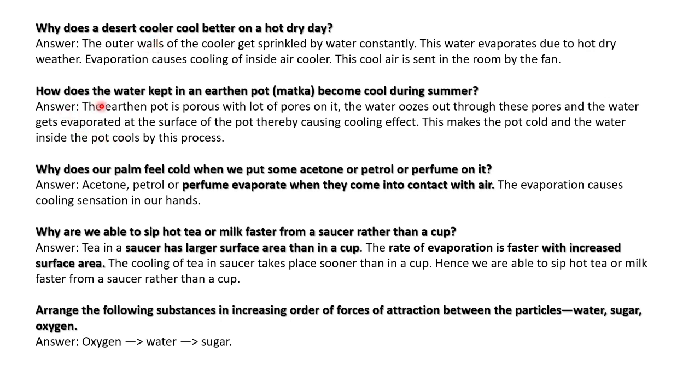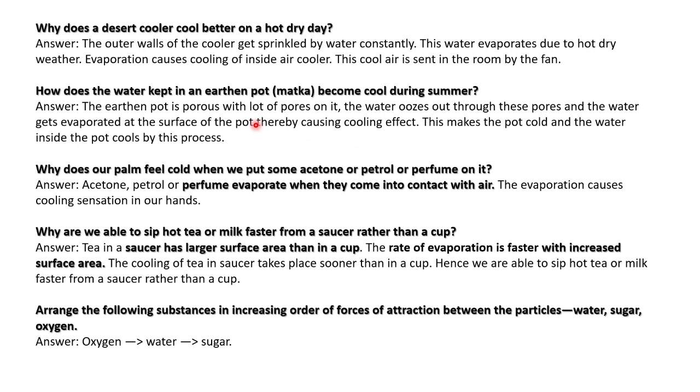Then how does the water kept in an earthen pot become cool during summer? The same philosophy applies. The earthen pot is porous, with a lot of pores on it. Water oozes out through these pores. When the water evaporates from the pores, it causes a cooling effect.